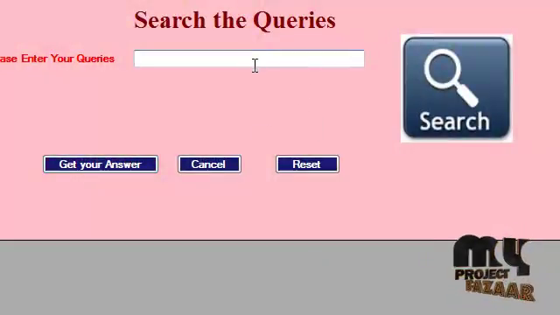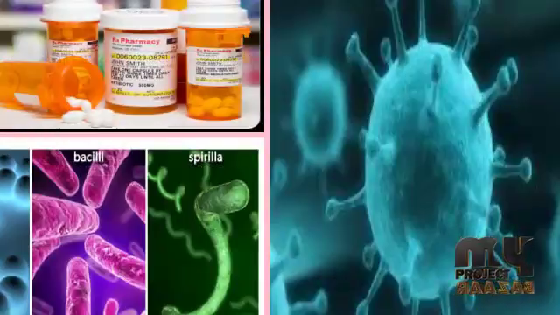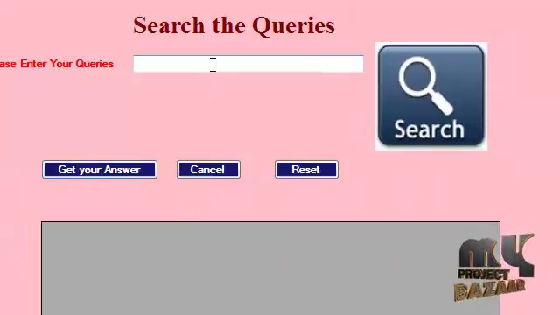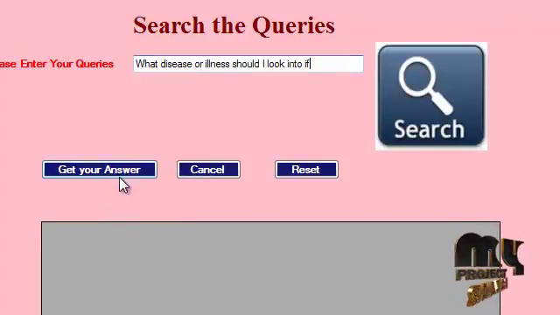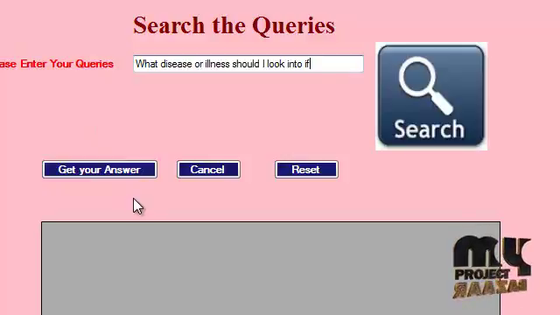Then another type is query. This query is considered to have three categories. First one is, I already have a disease, so what type of medicines should I take. The second type is, I am healthy, so what are the prevention patterns.